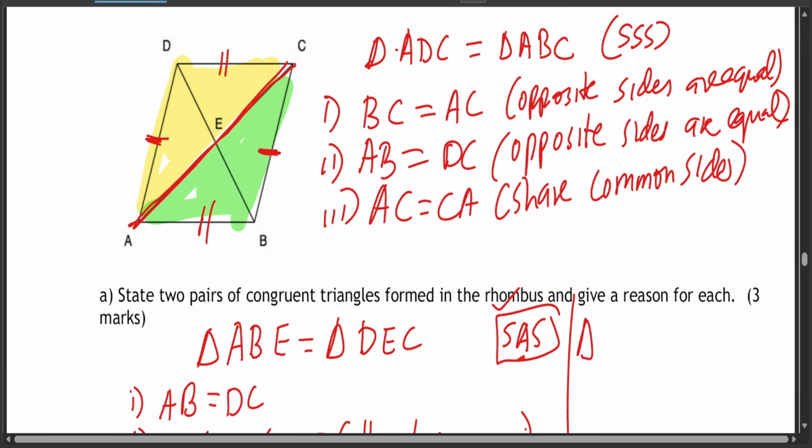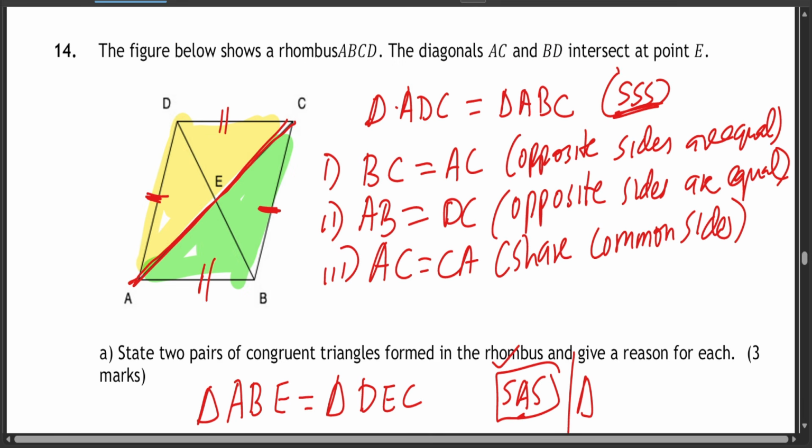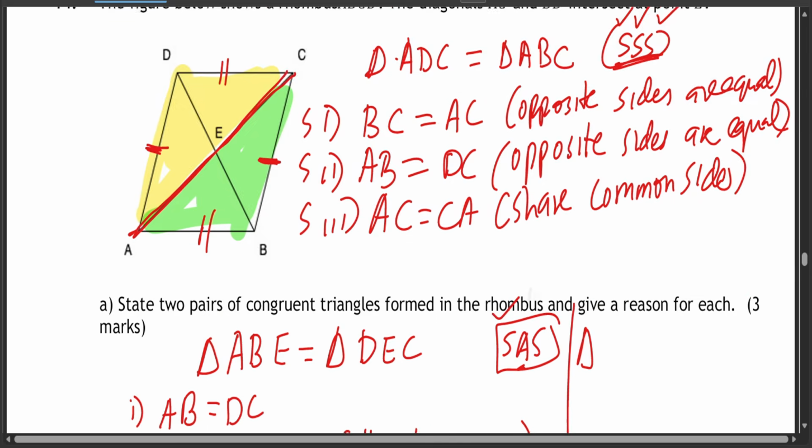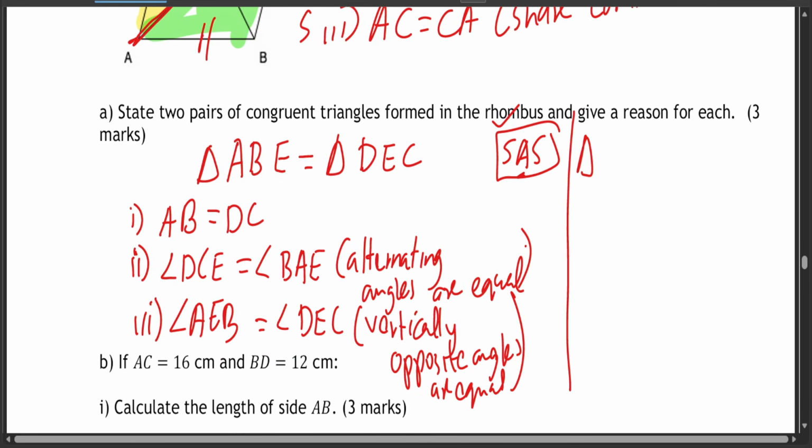Those are the rules that we usually know: the SSS and the SAS. SSS means the first pair of sides are equal, the other pair of sides are equal, and the other pair of sides are equal. So this is S, this is S, and this is S. The SAS is pair of sides equal, pair of angles equal, pair of sides equal.